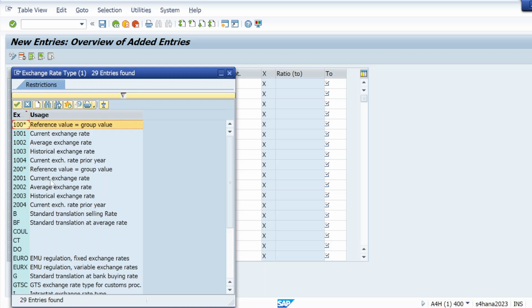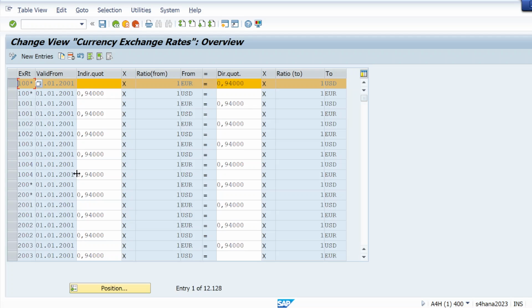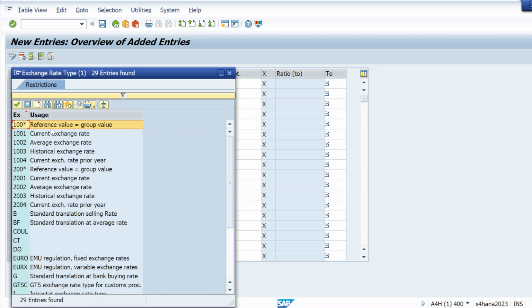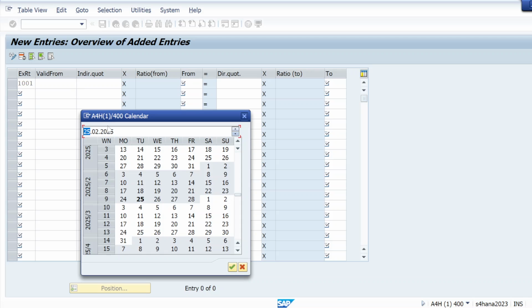Current exchange rate 2001, that we have to check. So if I take 100, then what will be the value? Reference value is equal to group value. Current exchange rate 1001 is the current. Let me take 1000. Current exchange rate valid from today's date.